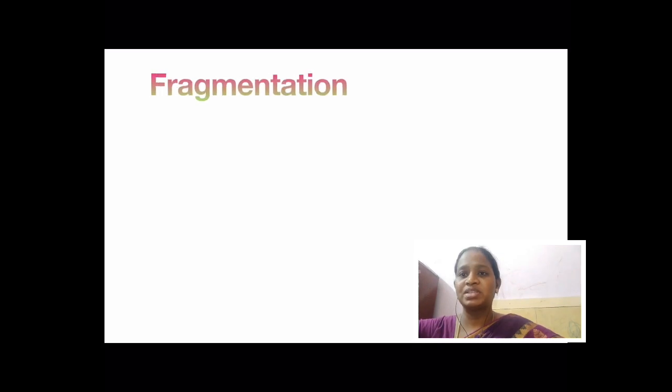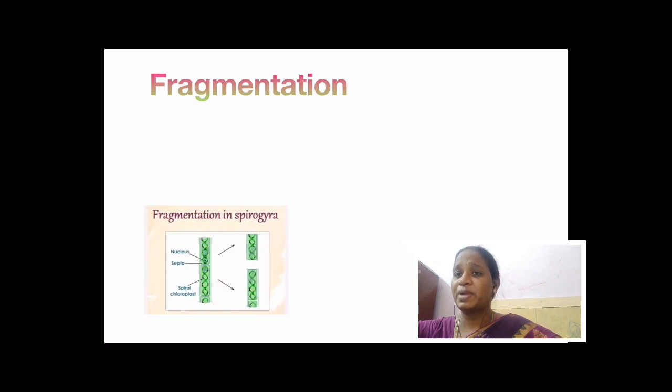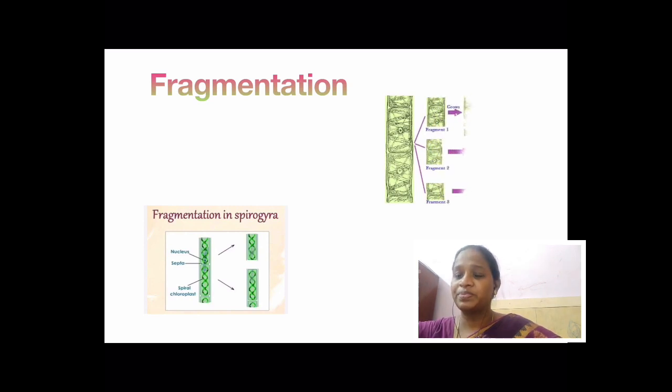The next type is fragmentation. In fragmentation, we can see fragmentation in Spirogyra. What happens in fragmentation is the parent cell splits into multiple pieces and each piece acts as an individual, and those individuals again split. This is how Spirogyra reproduces, and this type of reproduction is called fragmentation.